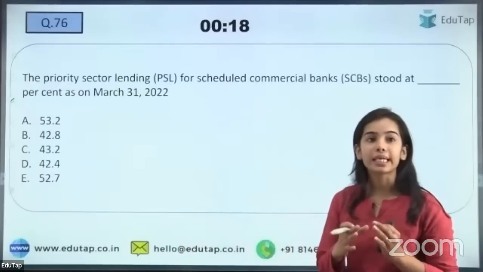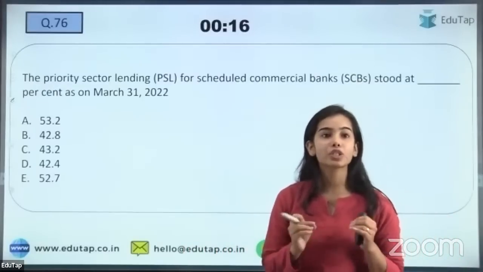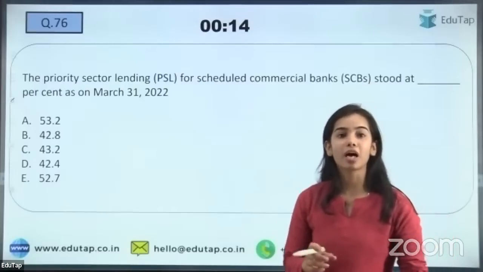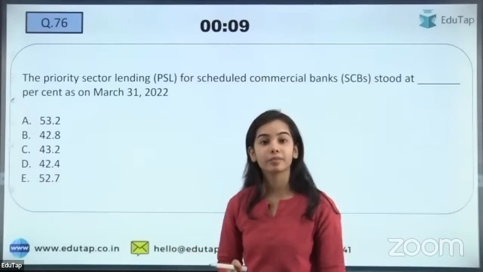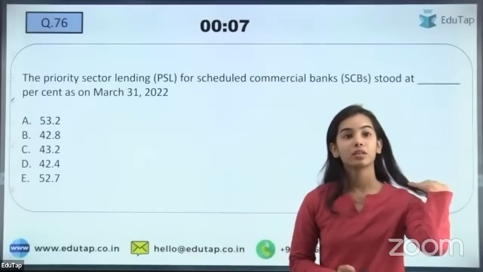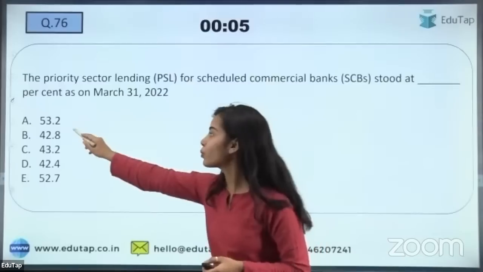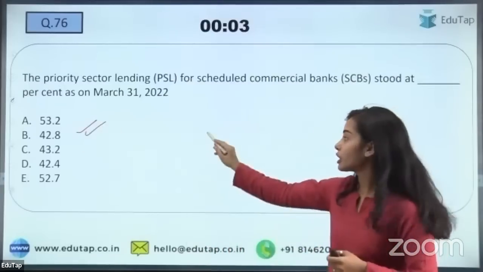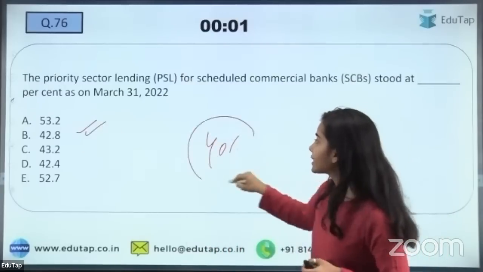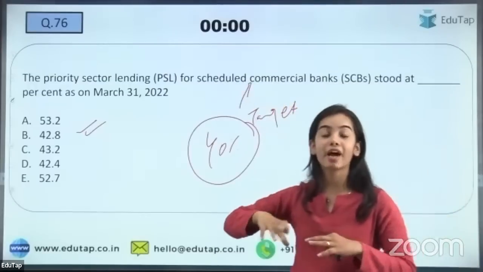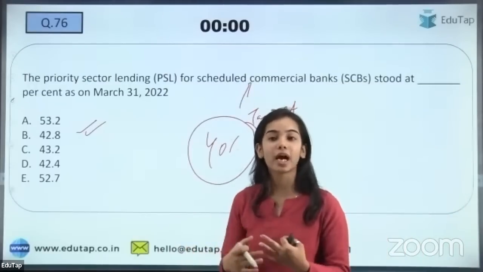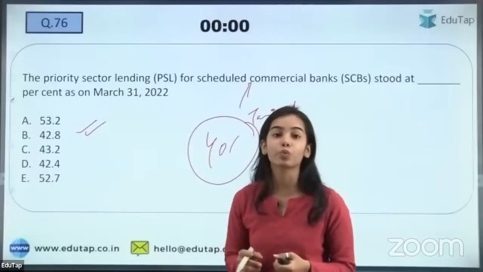Next is, the priority sector lending for scheduled commercial banks stood at dash percentage as on March 31, 2022. So here I am getting the answer B. That is not correct. Oh, sorry. B is correct. 42.8 is the right answer. 40% is the target, but the scheduled commercial banks have breached it, or they have done more than the target. So the right answer is B, that is 42.8%.